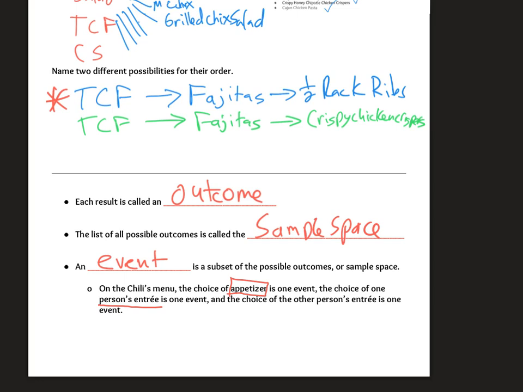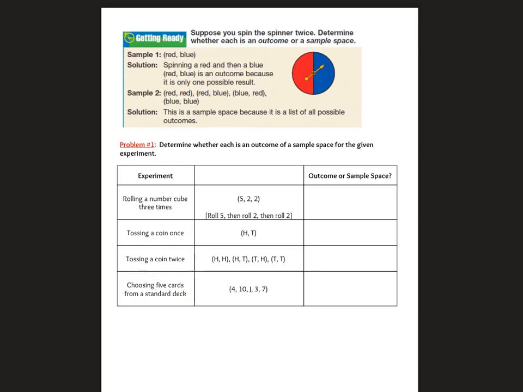And there was an event, which was the choice of his date. We will continue to use these words as we go forwards. All right, let's continue with some vocabulary. We have 2 main terms here. We have what's called an outcome, and we have what's called a sample space.